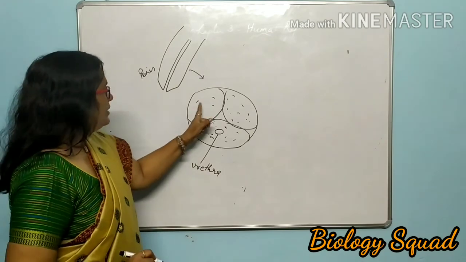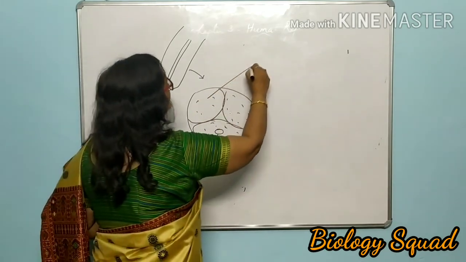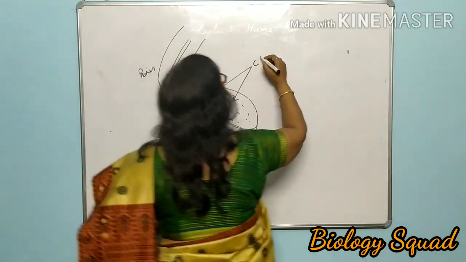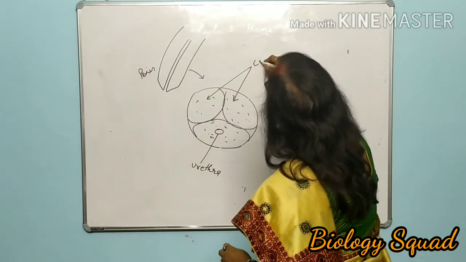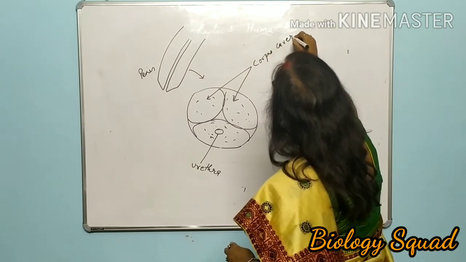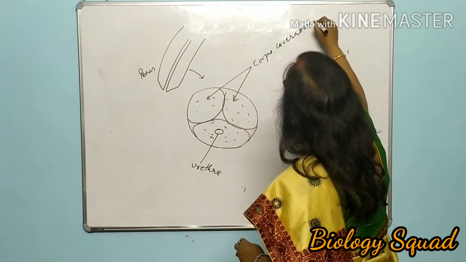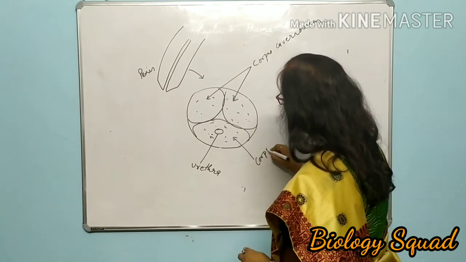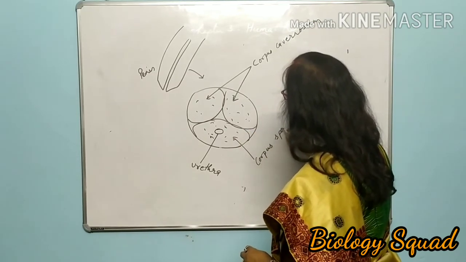Okay. And these 2 muscular structures are known as Corpus Cavernosum. And this one is called Corpus Spongiosum.